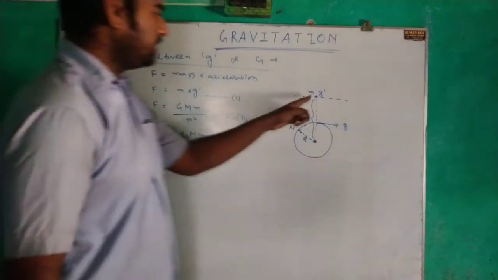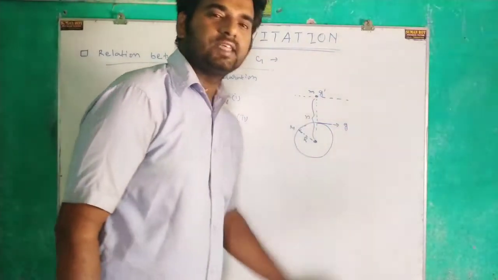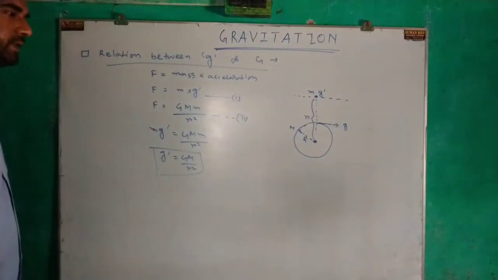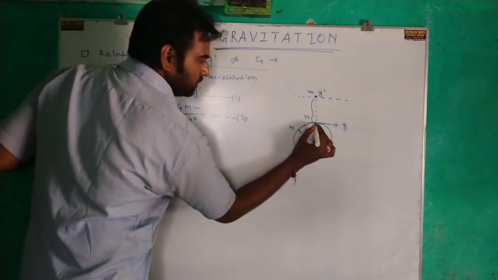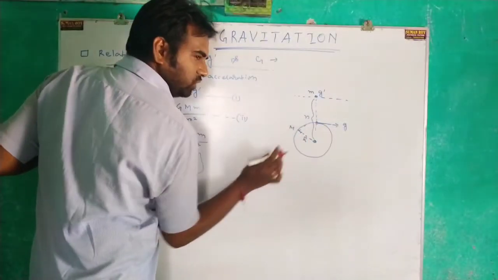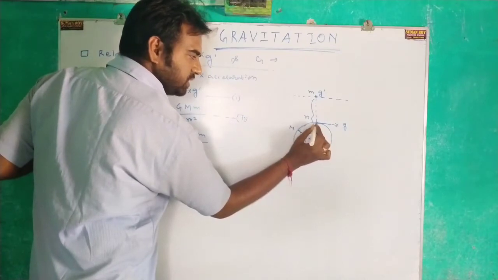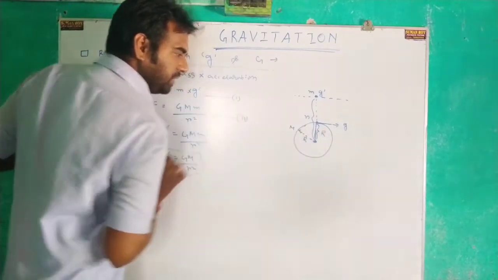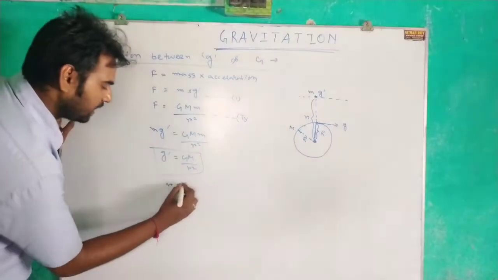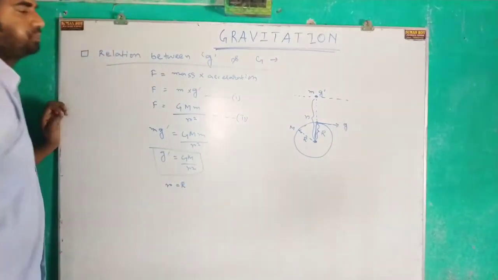Now, if this mass particle is on the Earth's surface, then what will happen? If the mass particle is over here, then what will be the distance? Distance is simply the radius of Earth, this much. This is capital R. Therefore, small r becomes capital R. Clear?